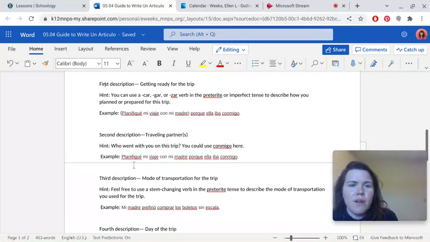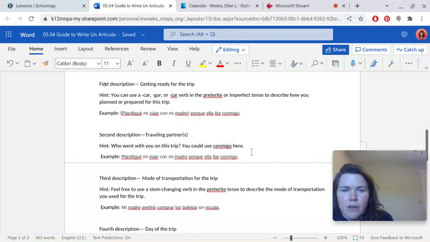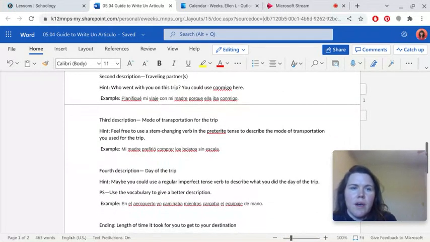Pronunciation, I mean. Okay. So your second description is traveling partners, who you went with, who went with you on this trip, and this is when you can use conmigo. The beginning of your sentence is "Planifiqué mi viaje," from this requirement up here. "Planifiqué mi viaje con mi madre porque ella iba conmigo." So that means she went with me. "Ella iba" is went in imperfect tense, conmigo. So that's an example of how you can describe who went with you.